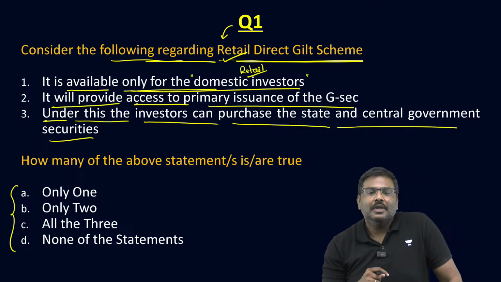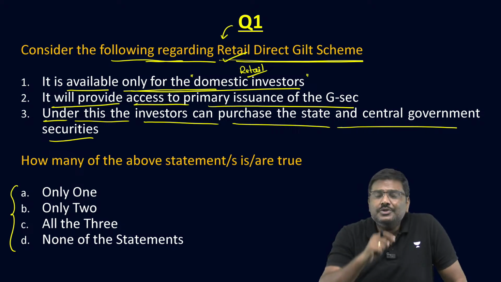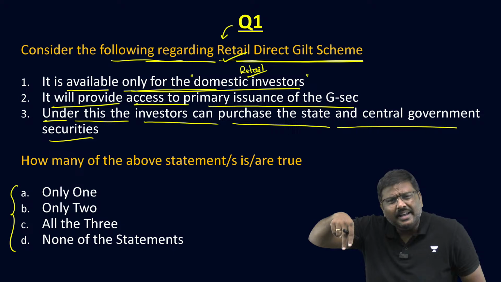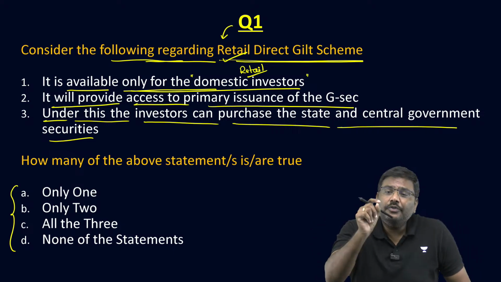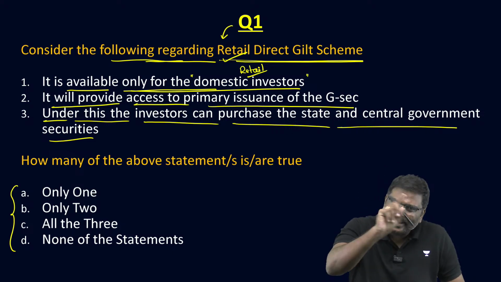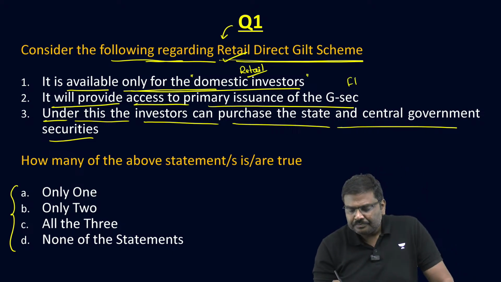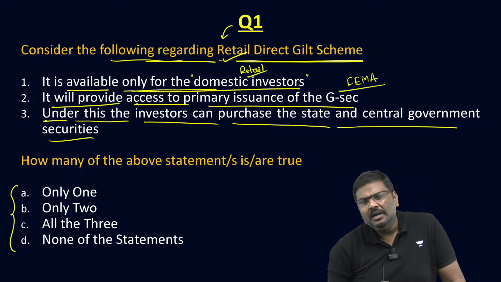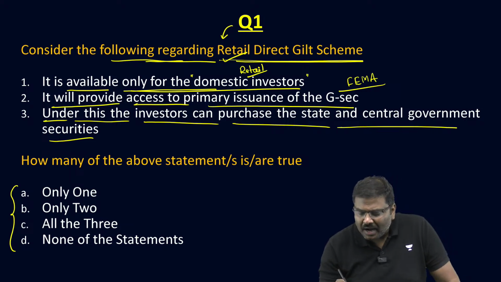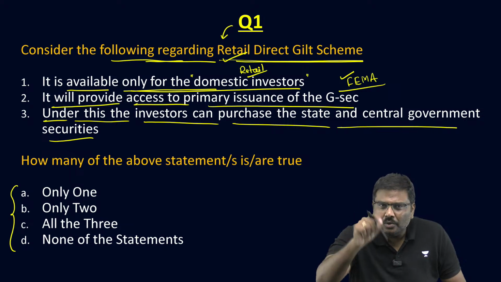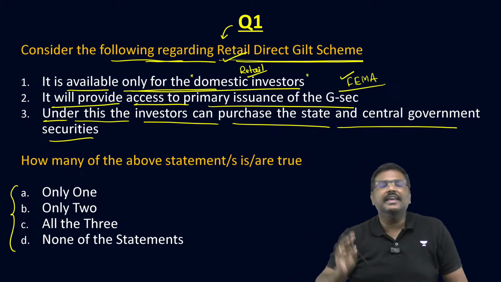But here also, I hope you understand this. Here also, sir, is it available only for resident investors in India? No. If you are a non-resident investor and if you fulfill the conditions under FEMA, all of you have heard of FEMA? Foreign Exchange Management Act of 1999. If you fulfill the conditions under FEMA, even if you are a non-resident investor, you can use the Retail Direct Gilt Scheme.